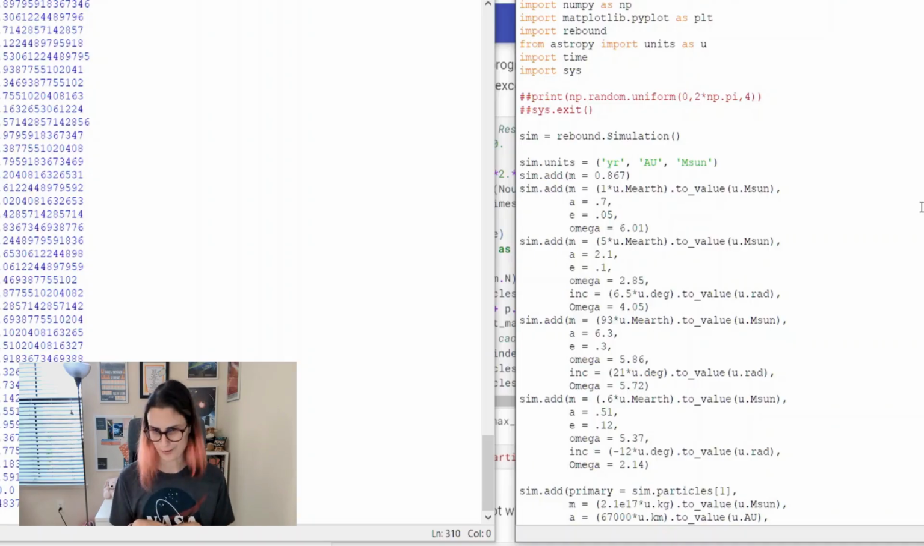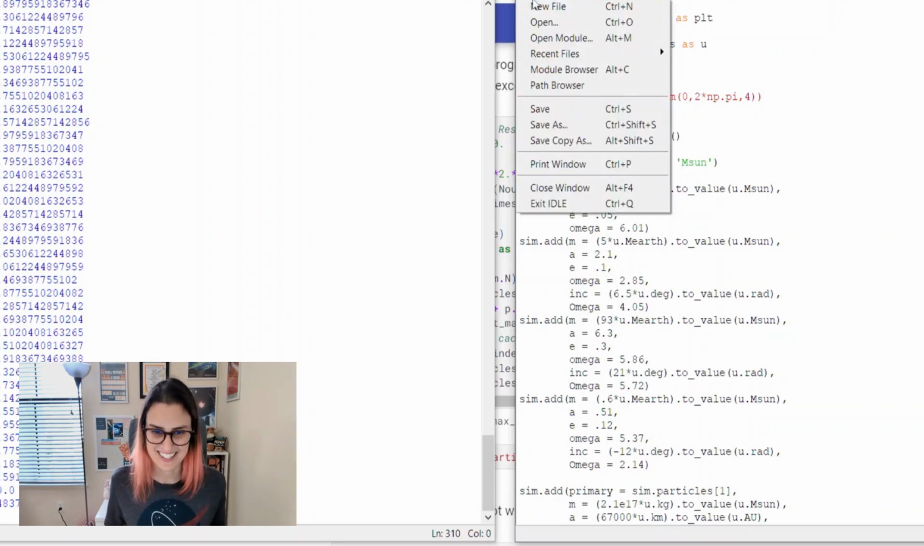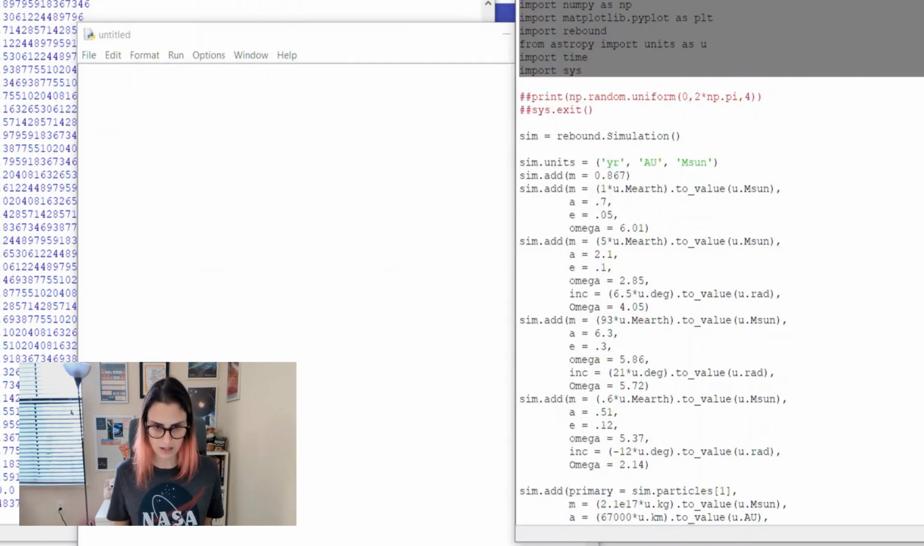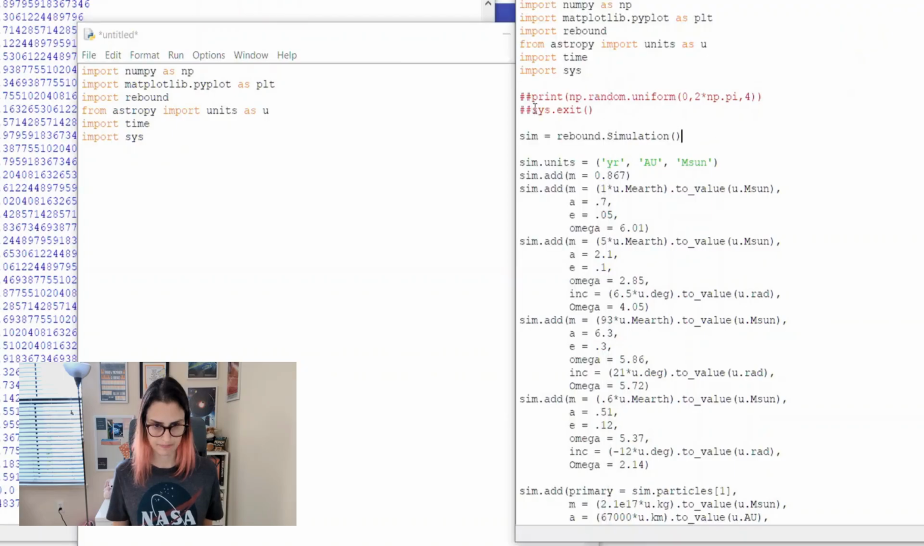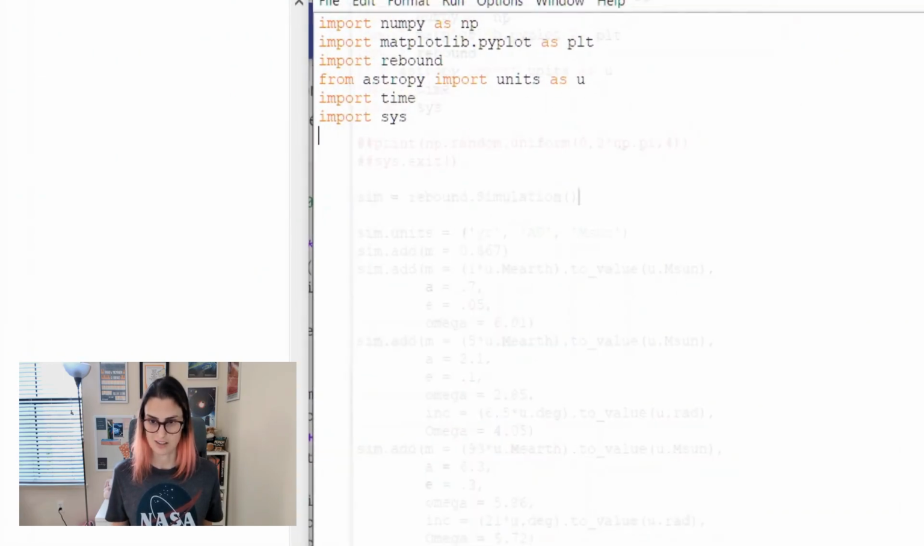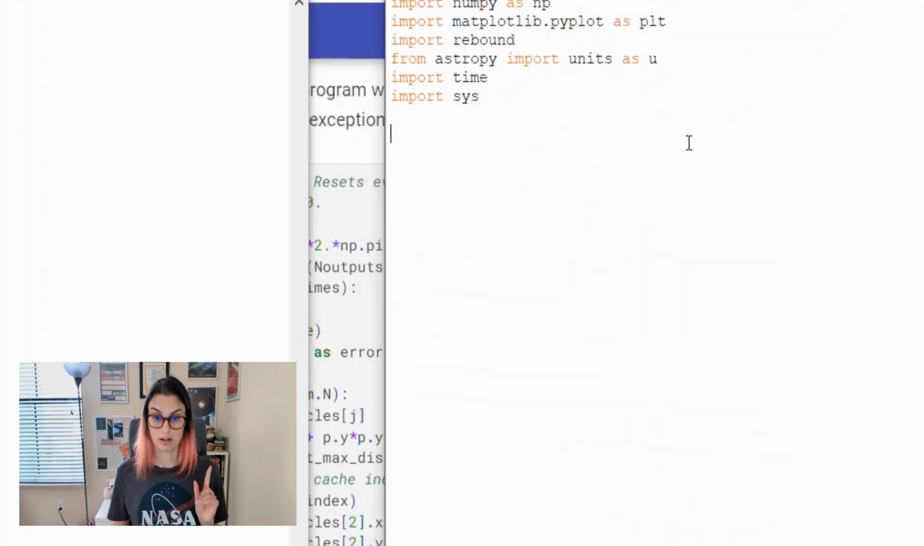Oh, hell, let's just do another one. Why not? Okay, let's do a new file. I'm going to want these things. Okay, now this one is the one I said is actually based on a real system,